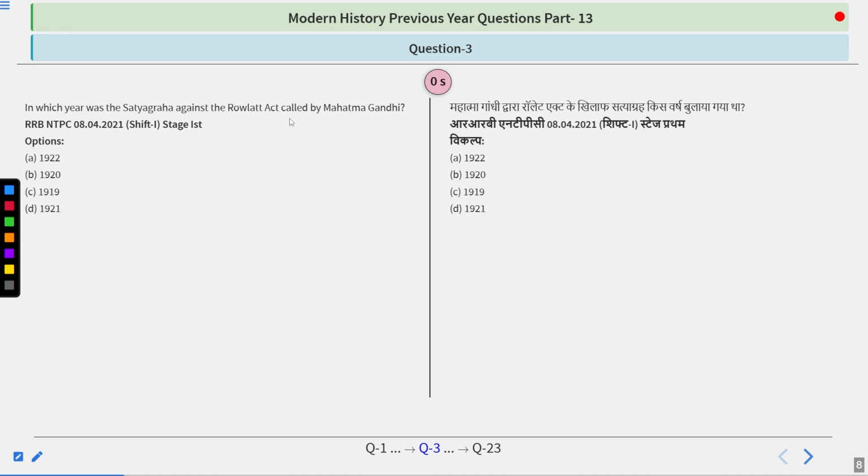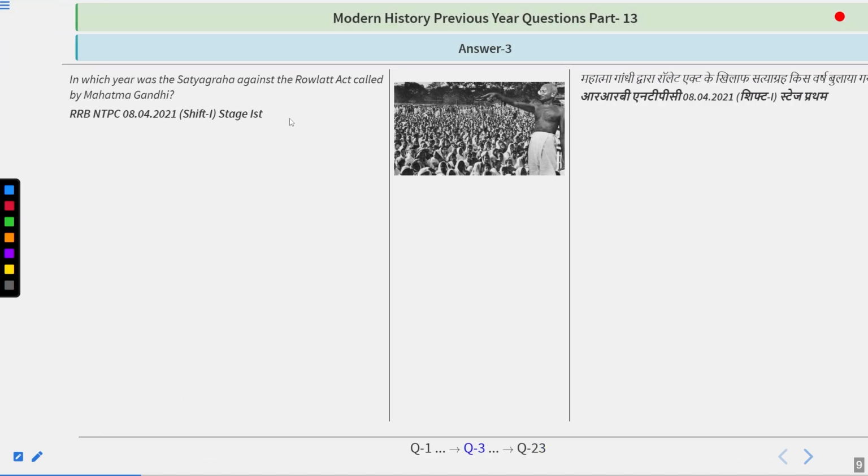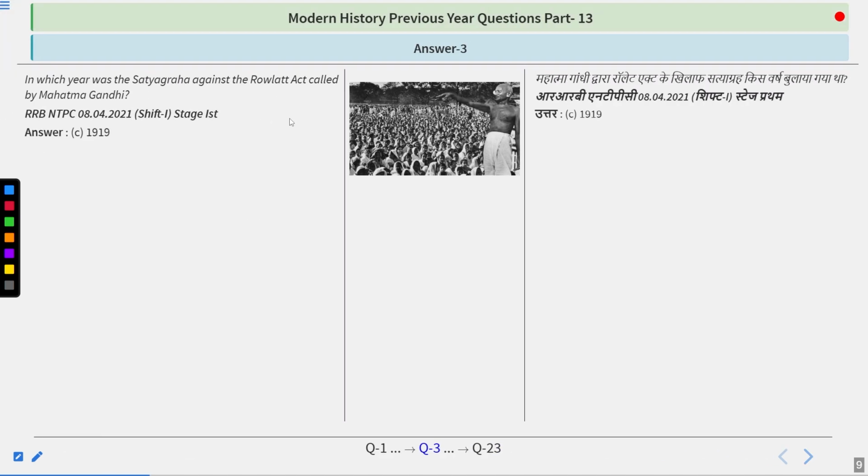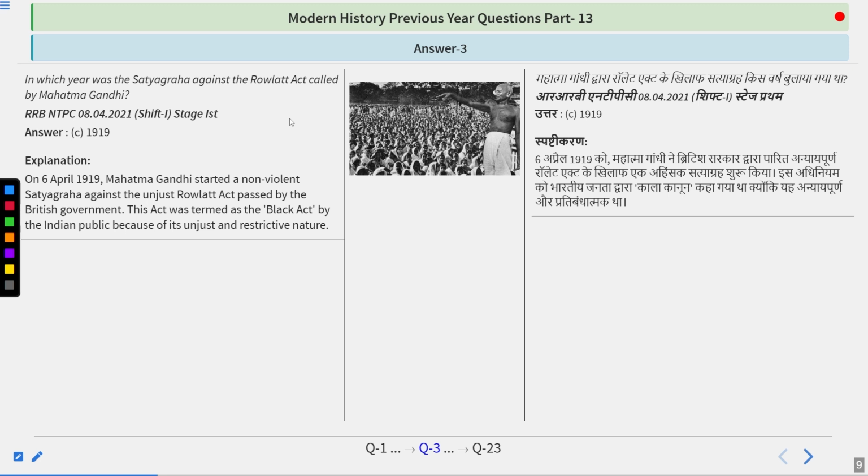So I guess the answer you are looking for is correct, because the answer is 1919. As soon as the Rowlatt Act came, Mahatma Gandhi declared Satyagraha against it. On 6th April 1919, Mahatma Gandhi started a non-violent satyagraha against the unjust Rowlatt Act passed by the British government. This act was termed the Black Act by the Indian public because of its unjust and restrictive nature.